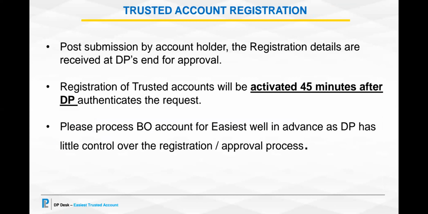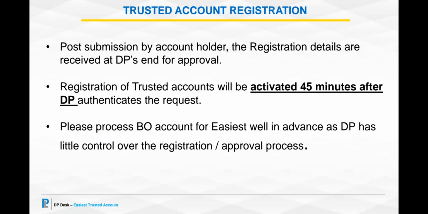Post submission by the account holder, the registration details are received at the DP, sent for approval. Once we at the DP get an alert for approval, we will check the details that are filled in your easiest registration. We will approve the account.